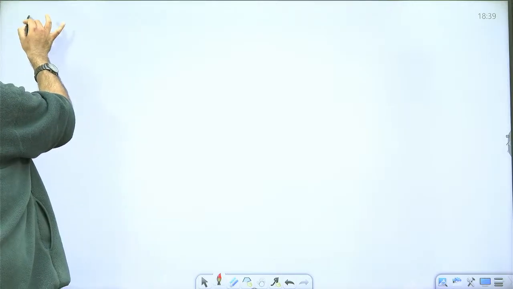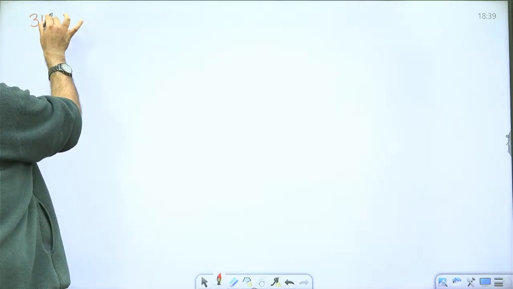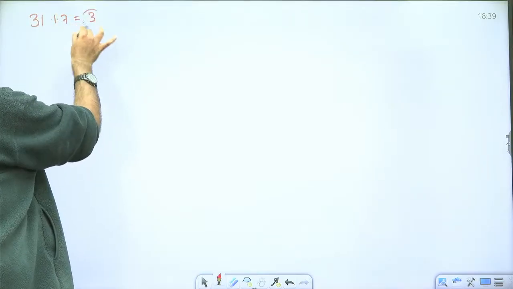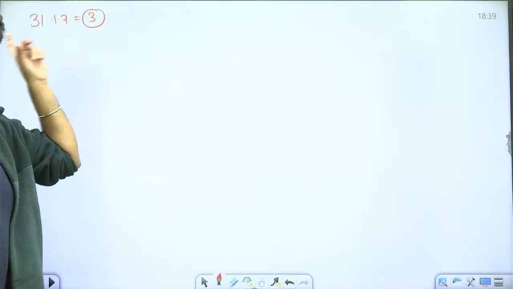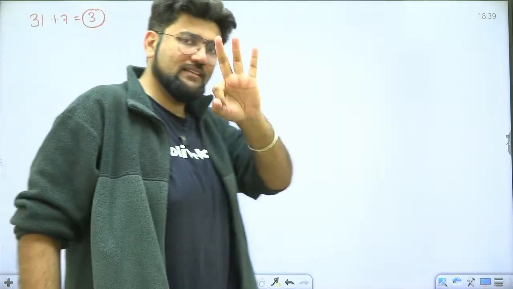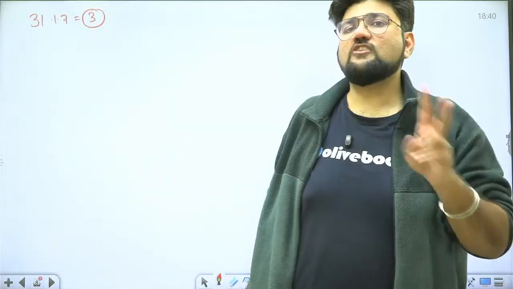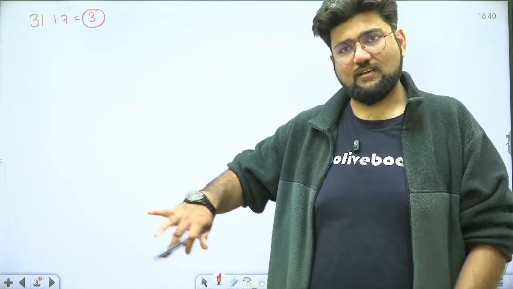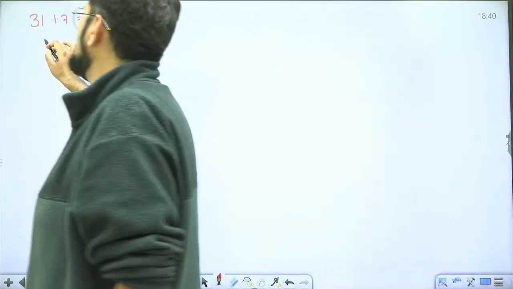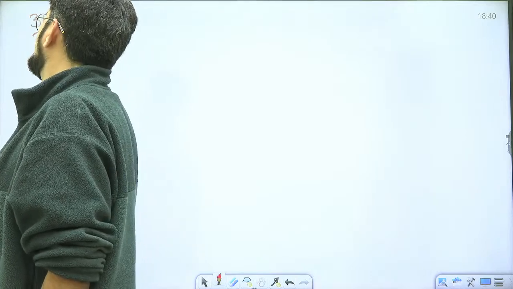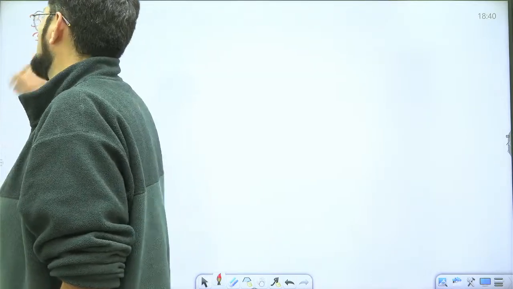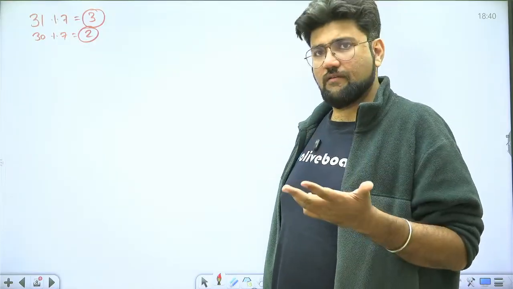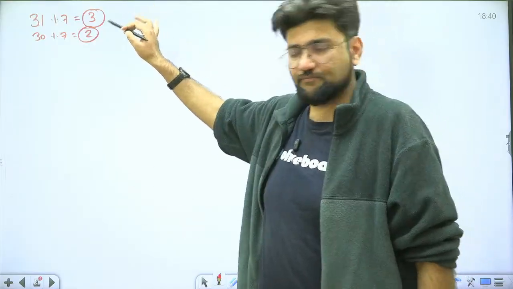For every month which has 31 days, take the remainder with 7 right away. So you'll get 7 4s are 28, subtract, you will get 3 odd days. So any month which has 31 days in them, you will always count only 3 odd days. January 3 days, March 3 days, May 3 days, July 3 days, August 3 days, October 3 days, December 3 days, right? Any month which has 30 days, take the remainder with 7, you will get 2 odd days. So April, June, September, November, these months will have 2 odd days.